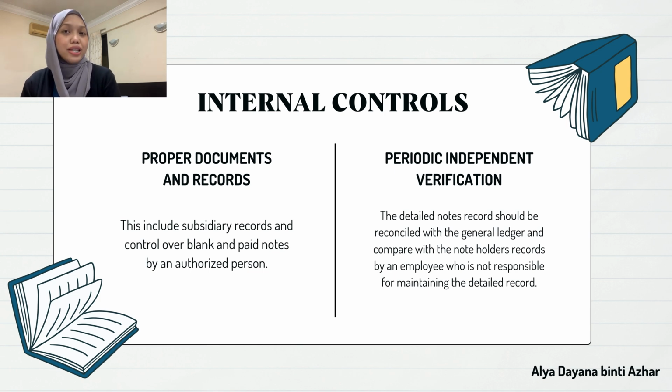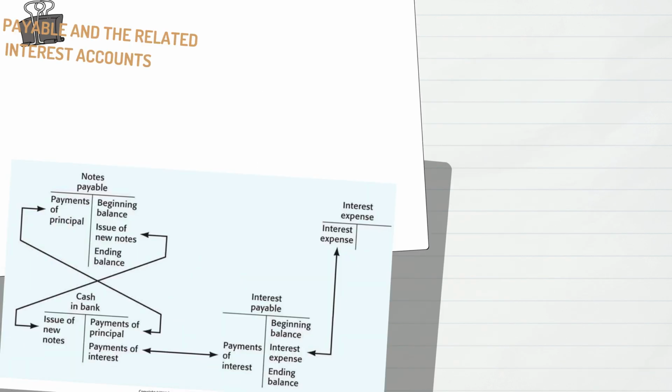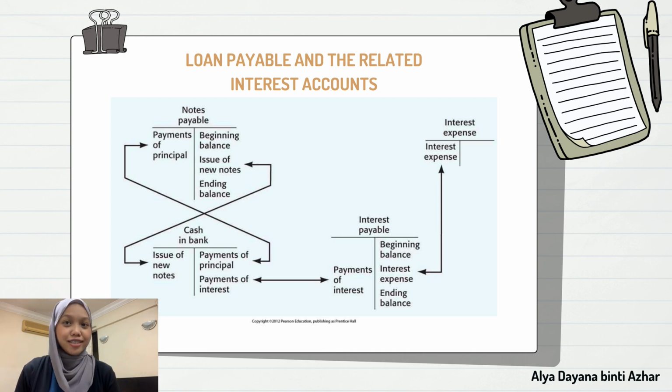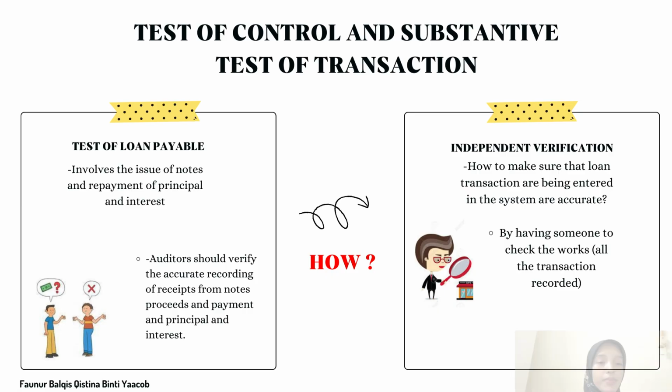At the same time, an independent person should recompute the interest expense on notes to test the accuracy of the record keeping. As you can see in the slide, here is an example of a journal entry of loan payable and the related interest account. You can also turn to page 680 in the textbook, figure 22.1, which shows the same journal entries. It contains notes payable, interest expense, cash in bank and interest payable. Interest payable, also known as accrued interest, is the amount already due but the client did not pay yet for the expenses. That's all from me. I will pass to the next presenter.